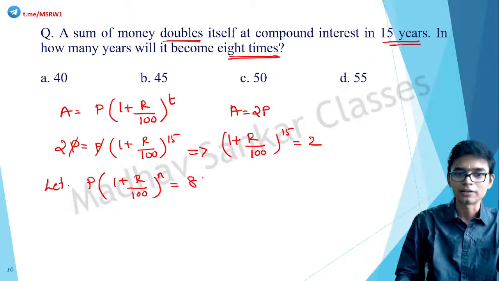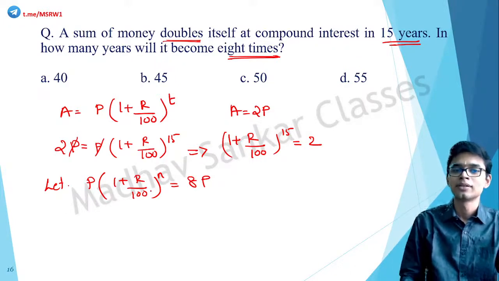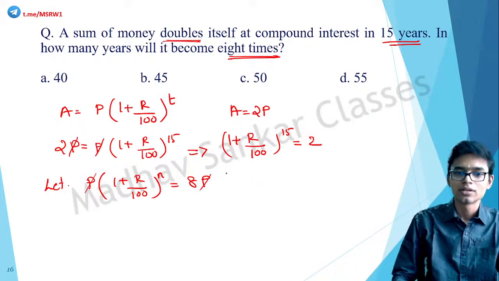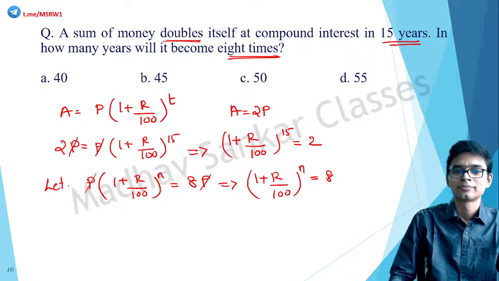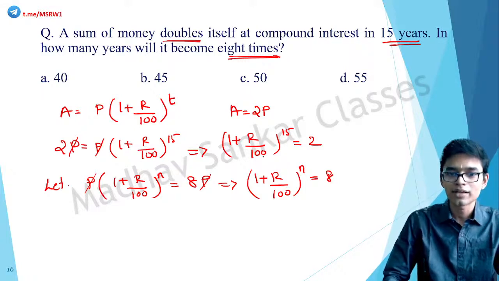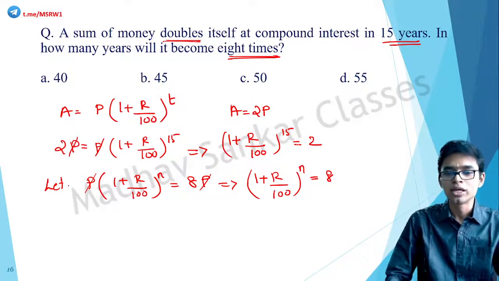So 8P. Correct? P and P gone. So this implies 1 plus R by 100, the whole raised to N is equal to 8. Correct? So here we have 1 plus r by 100 the whole raised to 15 is equal to 2. Here we have 1 plus r by 100 the whole raised to n is equal to 8.